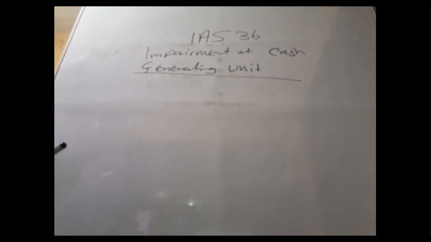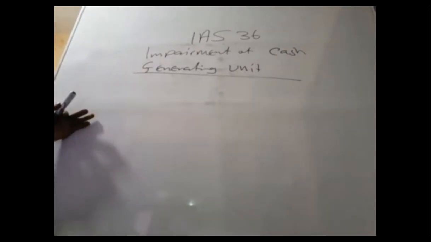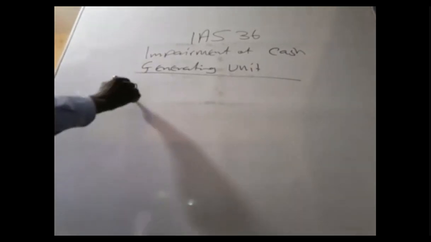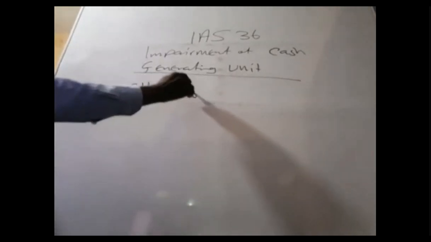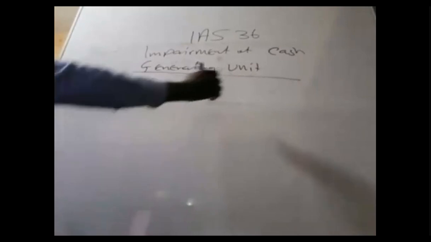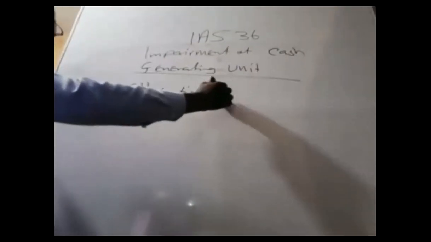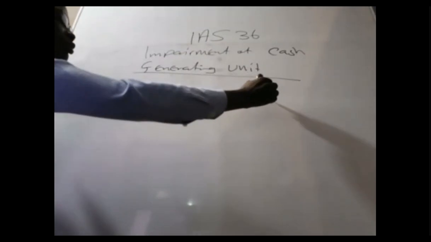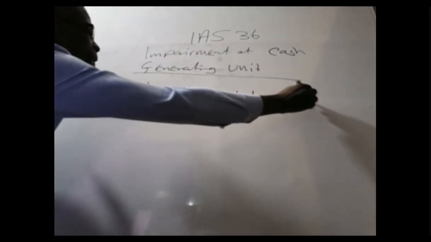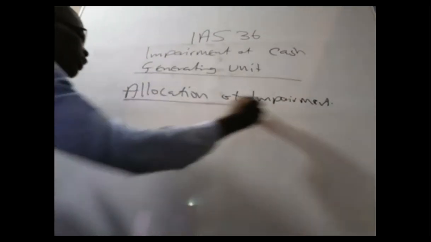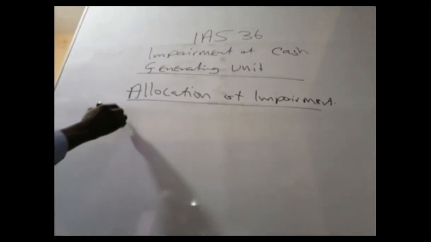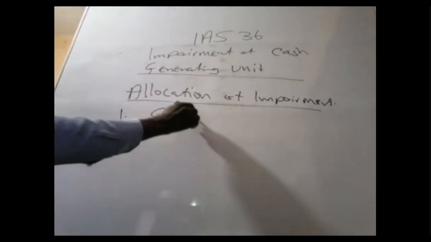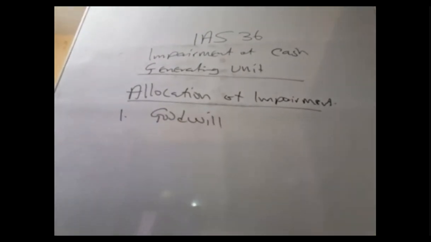Now, the allocation of impairment charge to a cash generating unit. Let's assume that the impairment is calculated. What are the bases? Tell the examiner that we have steps or stages of allocating impairment in a cash generating unit. First, it goes to goodwill.